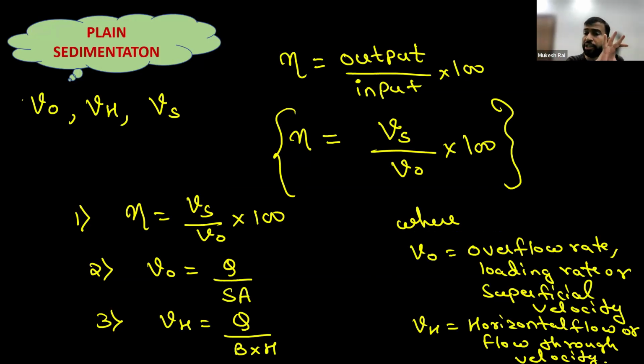Now we have already studied the plane sedimentation process in the most detailed manner. Now we are going to solve the numericals of the plane sedimentation tank in our next session. That is all for the plane sedimentation tank. Students, to get very good marks in your GATE exam, you have to cover these processes, because every time GATE asks questions from these portions. So you have to cover this portion very carefully, and solve a large number of numericals, or very good types of numericals from this portion. We will discuss some very good quality problems in our next lecture.